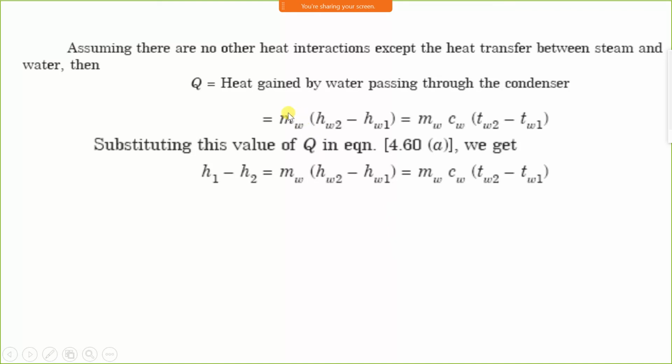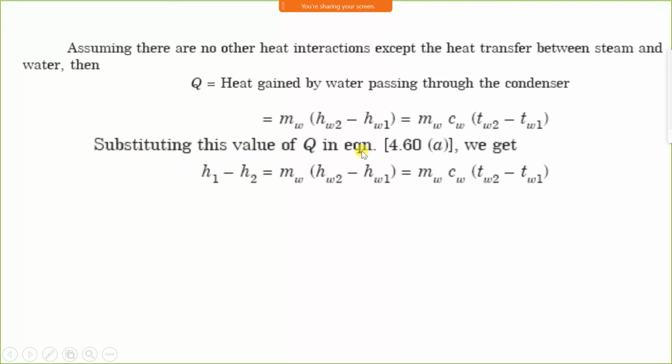Therefore, we are taking mass of water, change in enthalpy of water, equal to mass of steam, specific heat of steam, change in temperature of steam. You can take this as water and this as steam. Notations are given the same, no problem.